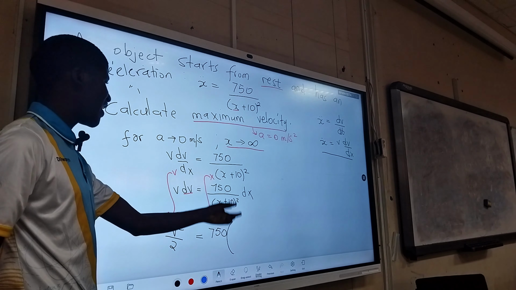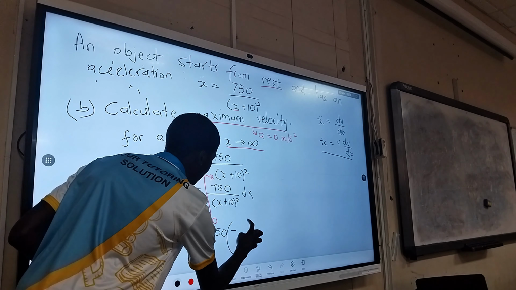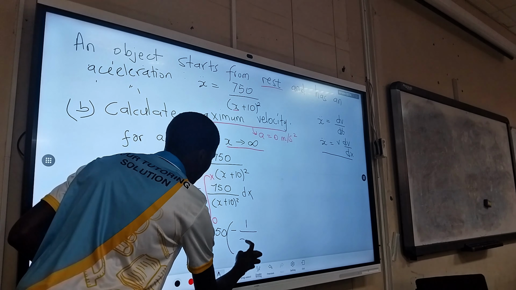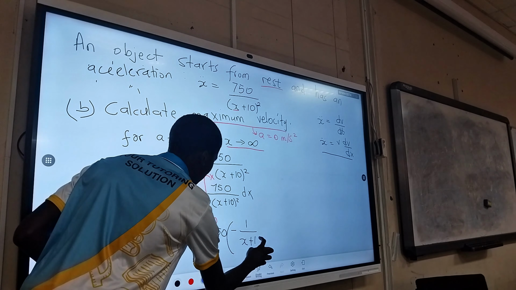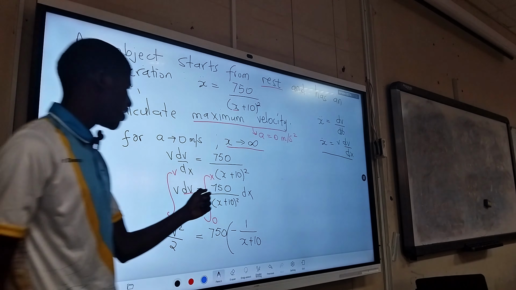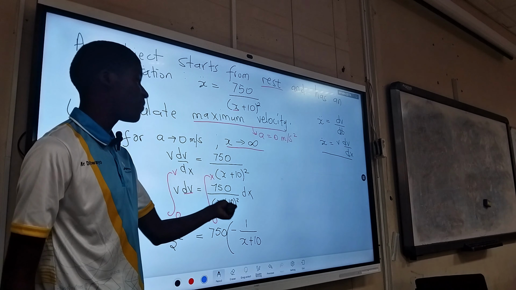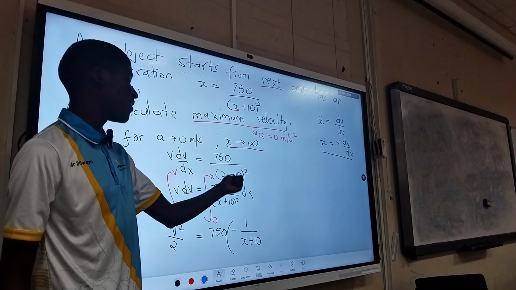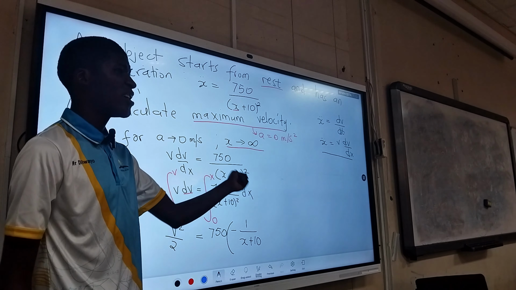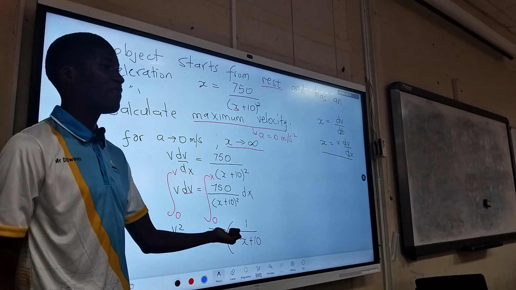So we know the integral of 750 over this will just give us negative 1 over x plus 10. We integrated this last time. You just use u substitution there. You say let u be x plus 10, and then u goes up to be u to the power minus 2. You reverse the power rule, and then you substitute back the value of u.